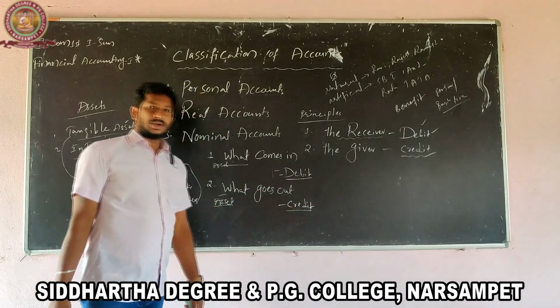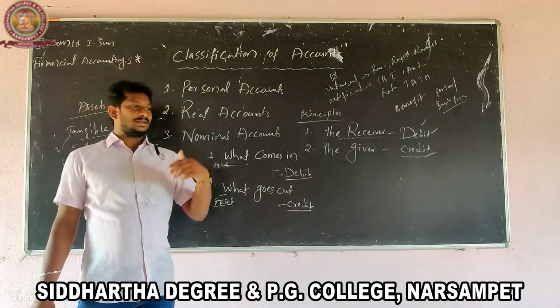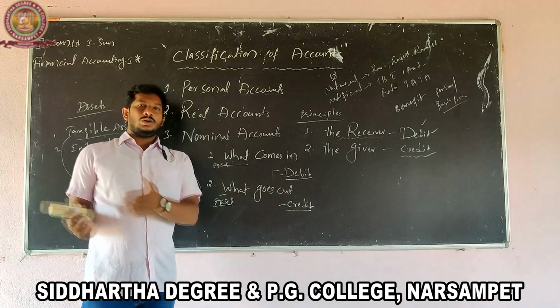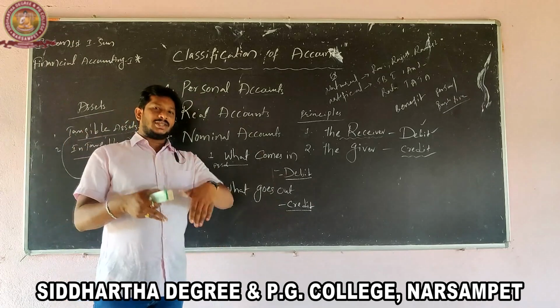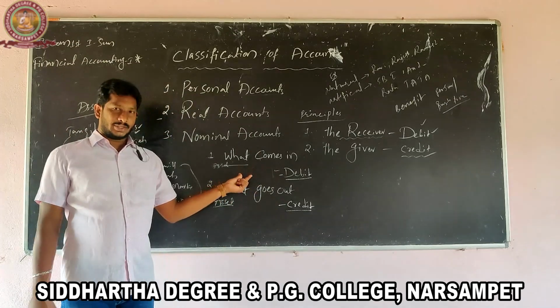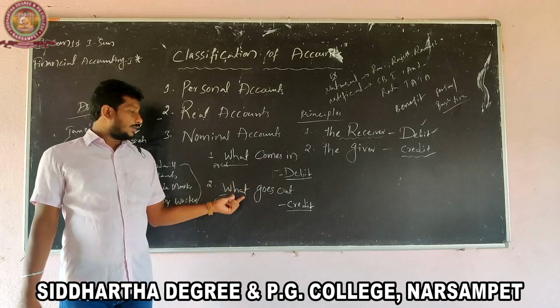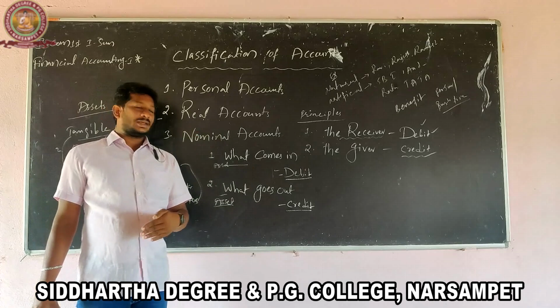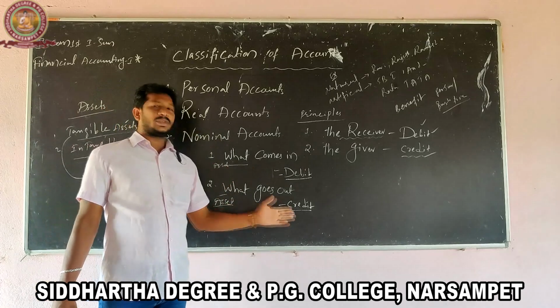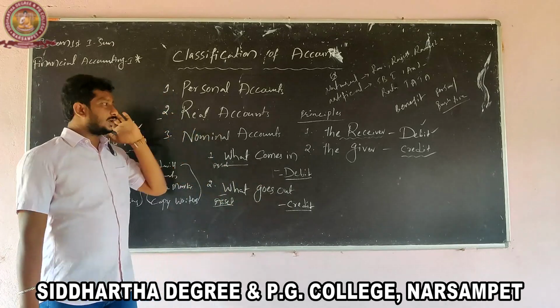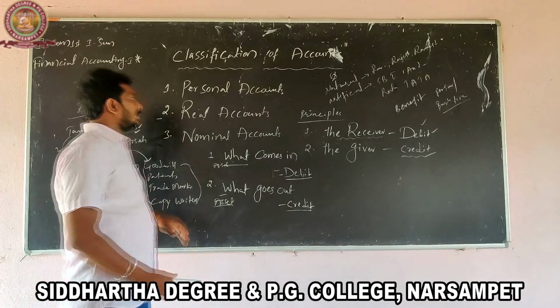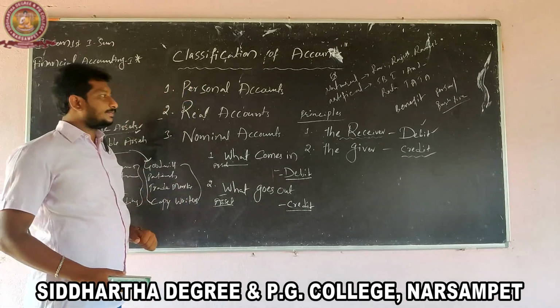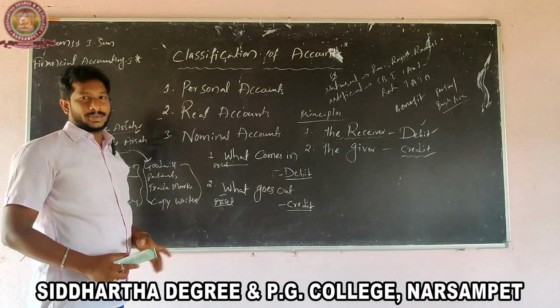If any business organization is receiving assets as well as giving assets, then when the asset comes in, the asset account is debited, and when the asset goes out of the business, the asset account is credited in the books of accounts. So the first is the personal account and the second is the real account principles.